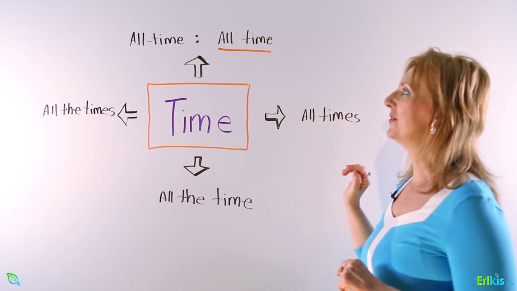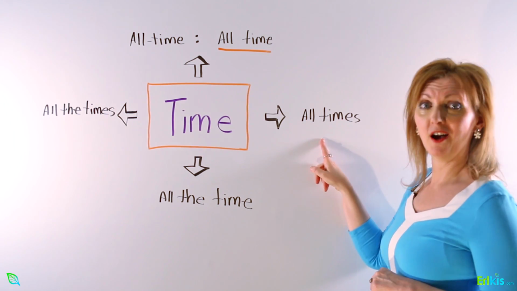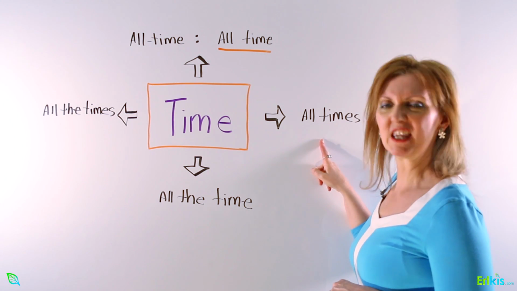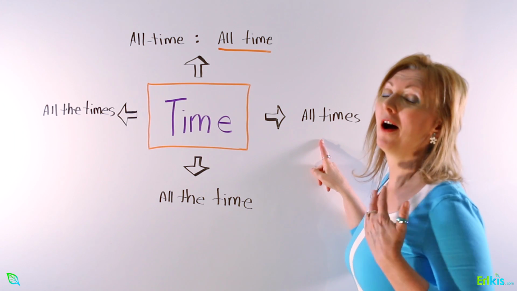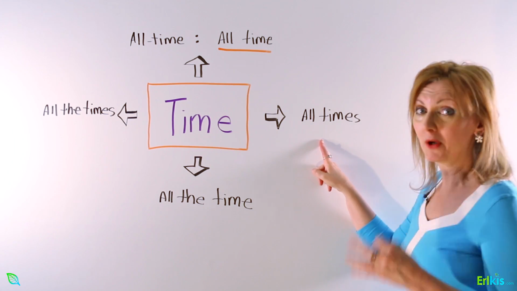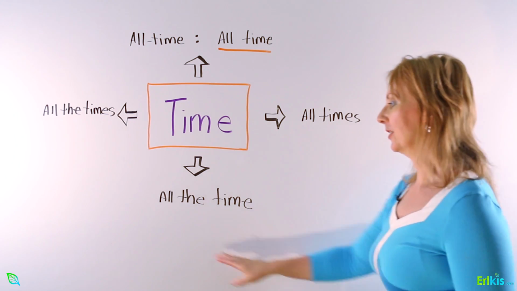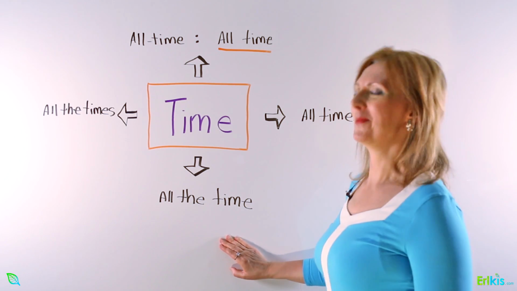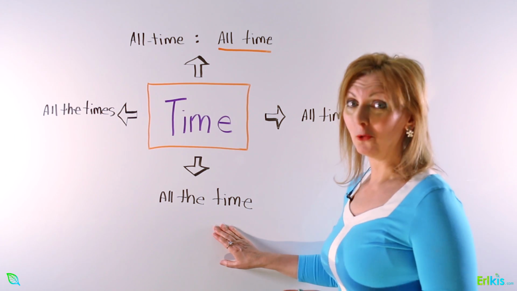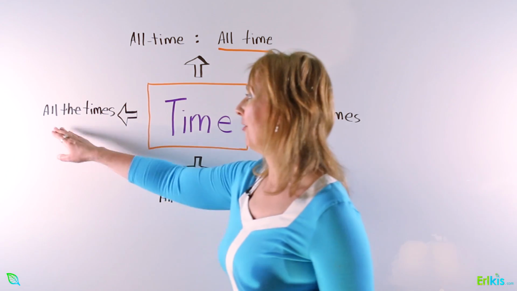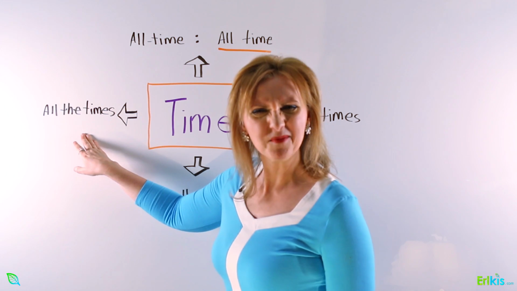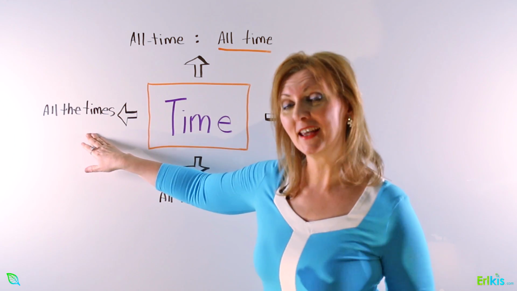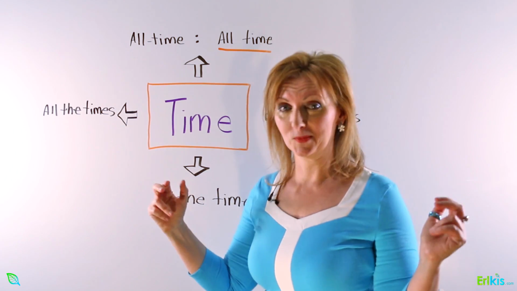So after we've looked at those two, then we'll have a look at at all times. Yep, we use it with the preposition at all times, most often. Then we're going to look at all the time. I video all the time. So we'll have a look at some examples for all the time. And lastly, all the times. Does that make sense? That sounds so strange. But in actual fact, we can say it and we do use it in certain circumstances.